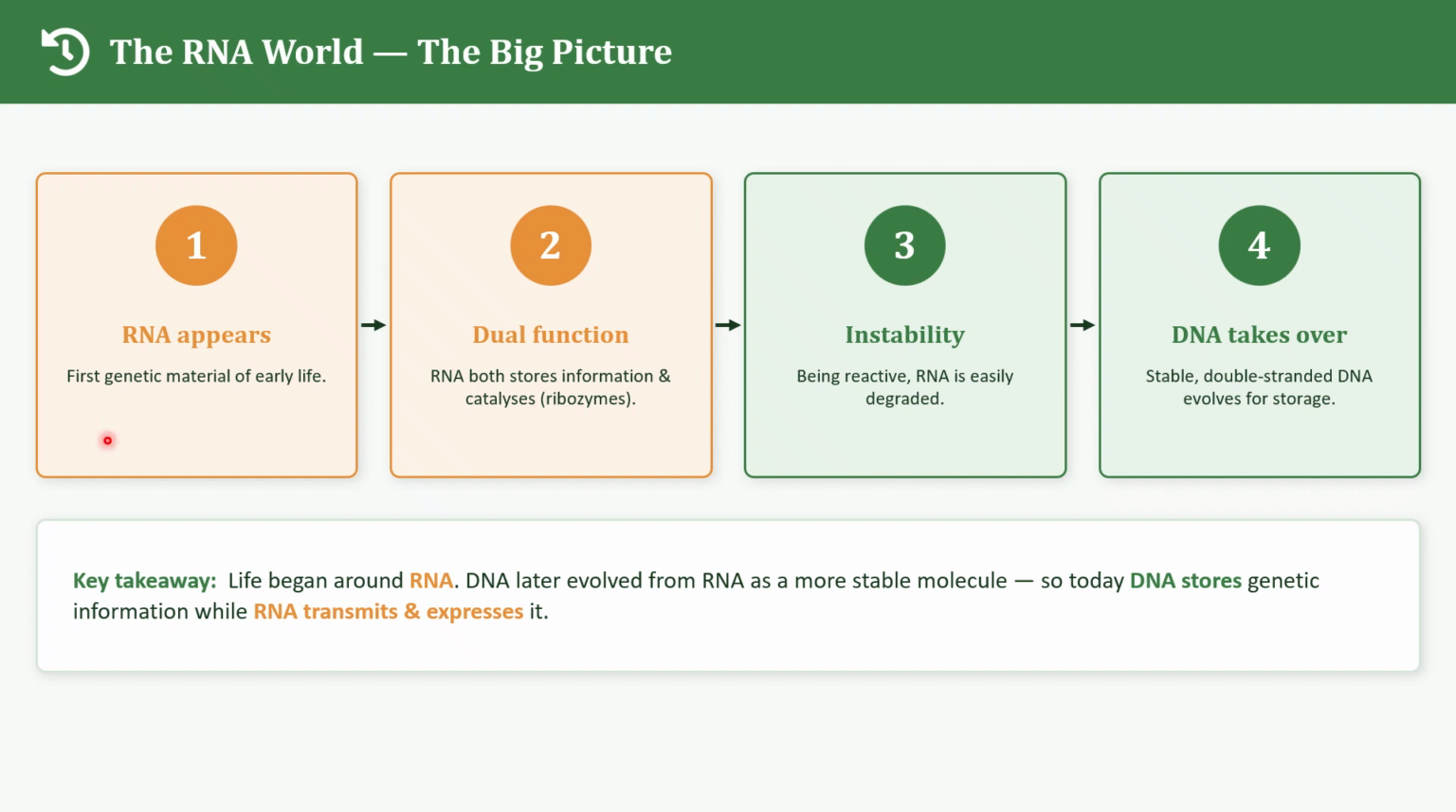Now let us summarize the entire concept. Here I have given you 4 steps, and in one step itself, some more steps are there. Let us take step 1. First RNA appeared, and then RNA stored the genetic information. Then RNA acted as a catalyst. Because of the catalytic activity, RNA became chemically unstable. And also DNA evolved from RNA, and DNA became the permanent storage molecule.